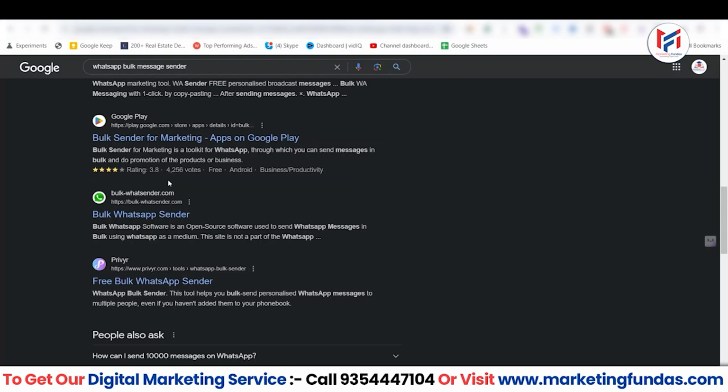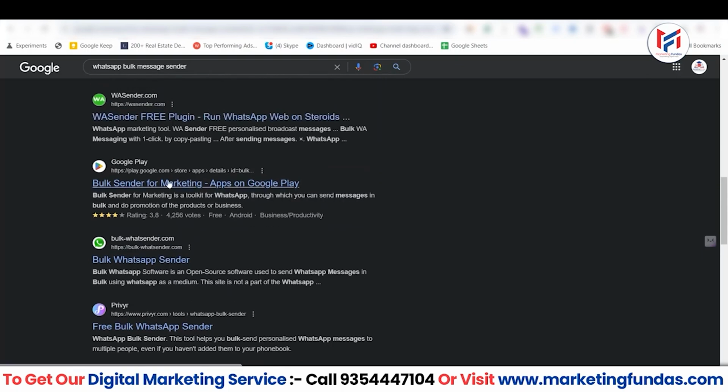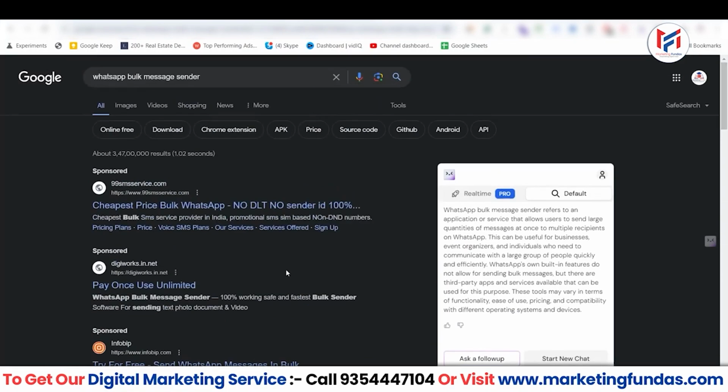So my suggestion is not to use these kinds of tools. But yes, small or individual businesses use these tools frequently, and sometimes they get success too, but most of the time their mobile number gets suspended, their accounts get suspended, and they fall into this loop. They buy a new number, create a new WhatsApp account, connect with these bulk sender tools, and then again the number gets suspended, then again they buy a number, and the loop just goes on, right? But in my opinion, don't use these kinds of tools.